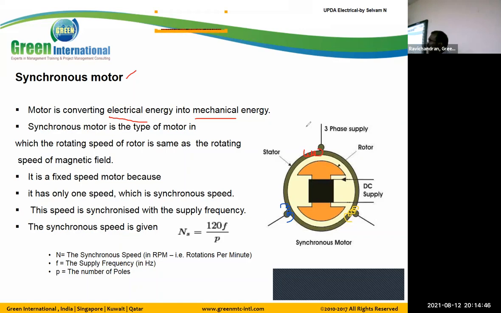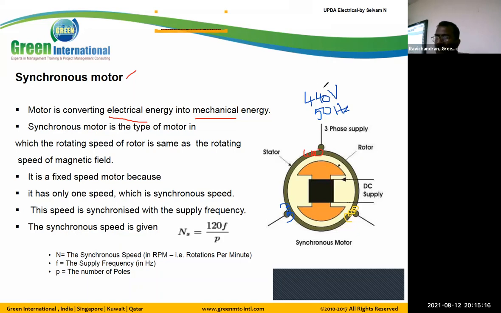The nature of the flux is a time varying quantity because we are giving AC supply. For understanding, we are giving 440 voltage, 50 hertz.